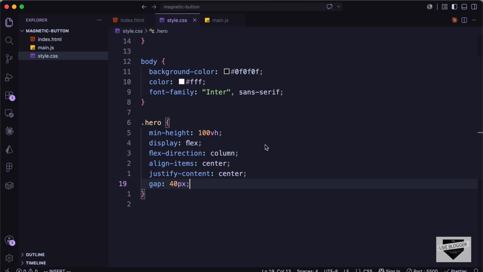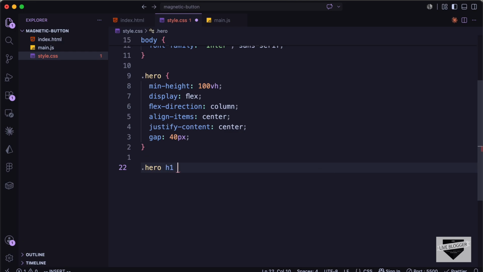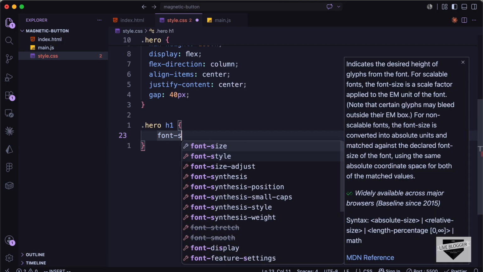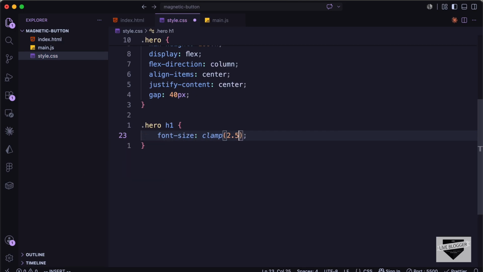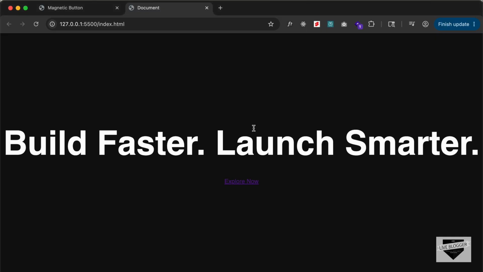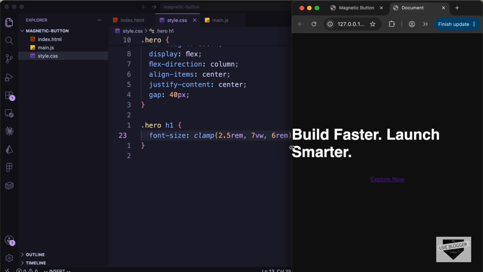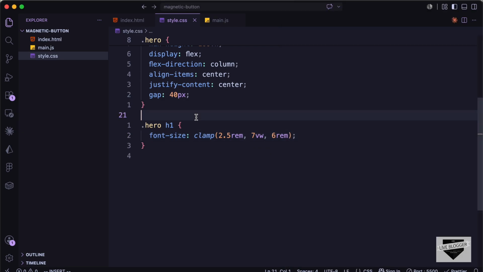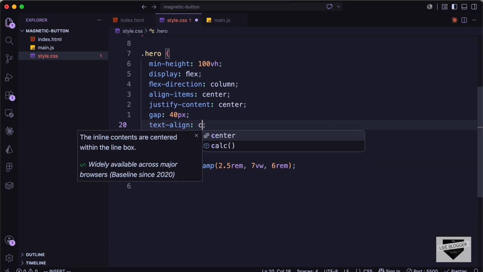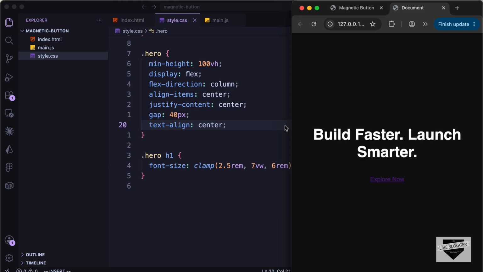Now let's target the h1. So let's type .hero h1. Let's set the font size to clamp, 2.5 rem, 7 viewport width, and 6 rem. So this is basically a responsive font size. So if I decrease the width of the browser window, this is how it looks. Let's also set it to text align center. So here let's type text align center. So this is how it looks.